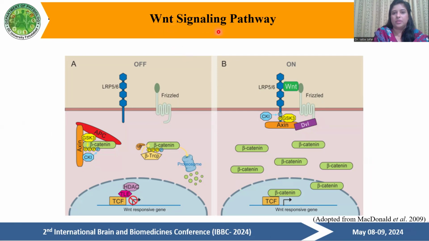We have an idea about the Wnt signaling pathway. In this figure, you can see the two conditions: when the Wnt signaling is off and when the Wnt signaling is on. So what is the Wnt signaling pathway? It is involved in the proliferation and development of the cells. The Wnt signaling pathway is of two types. One is the calcium dependent Wnt signaling pathway, and the other is the beta-catenin dependent Wnt signaling pathway.